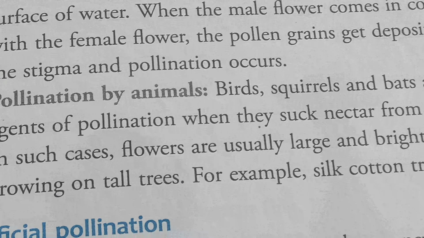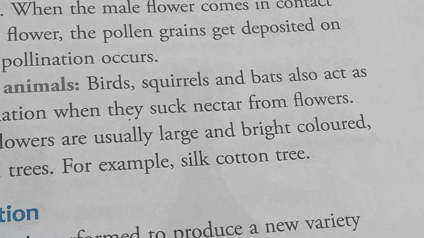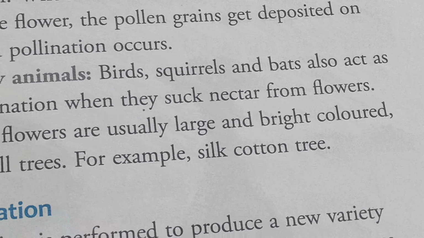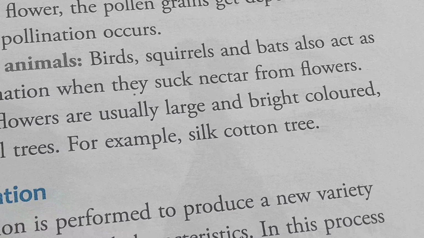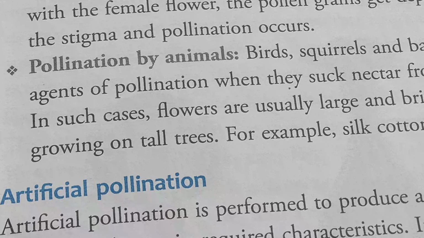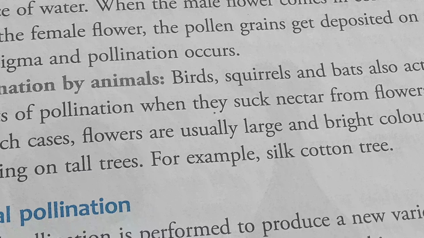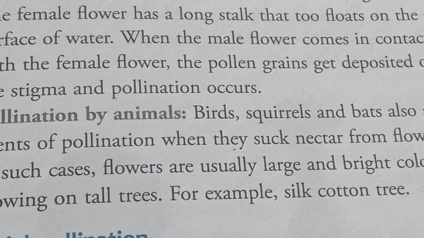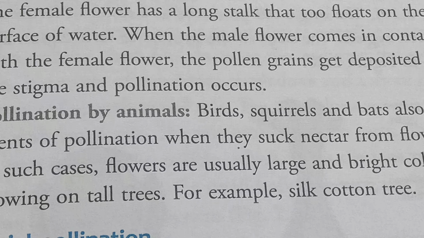Next, pollination by animals. Birds, squirrels, and bats also act as agents of pollination when they suck nectar from flowers. In such cases, flowers are usually large and brightly colored, growing on tall trees, for example, silk cotton trees. So students, hope all of you understood what I've discussed in this video because this portion is too easy. So for today, up to this portion.